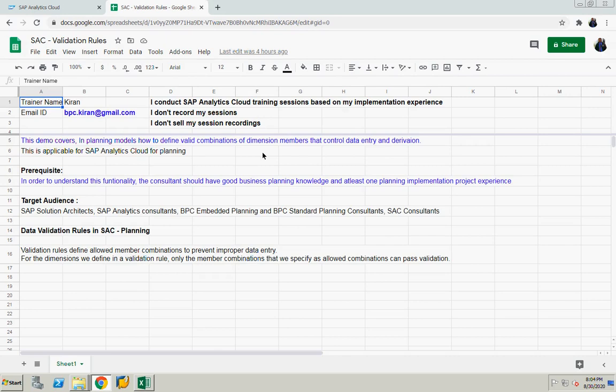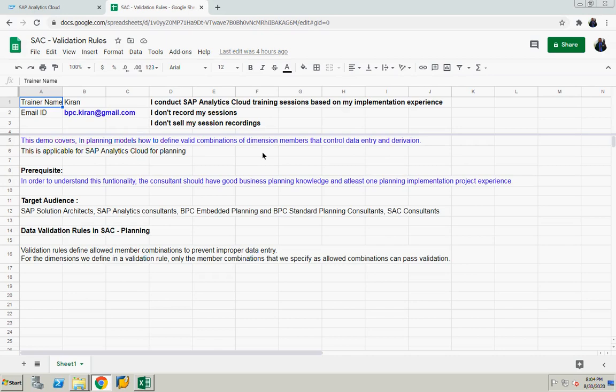In most planning projects, we need to display the valid combinations in the input template. For example, when the customer selects a company code, the system should display only relevant cost centers in the input template.